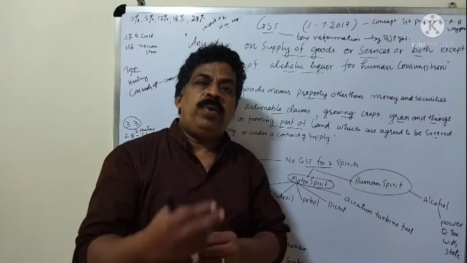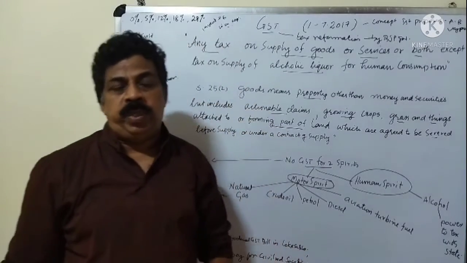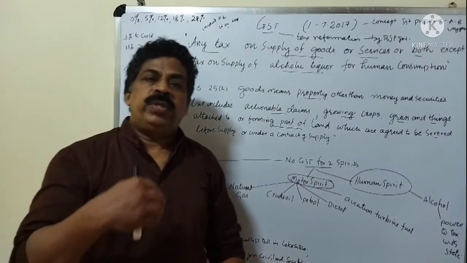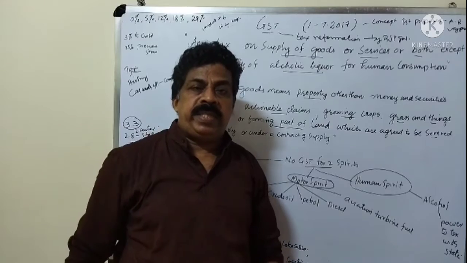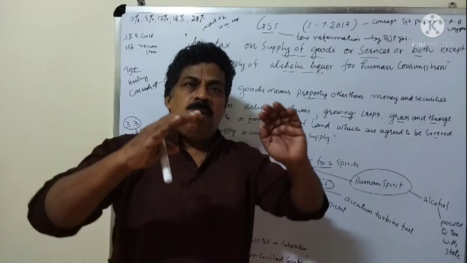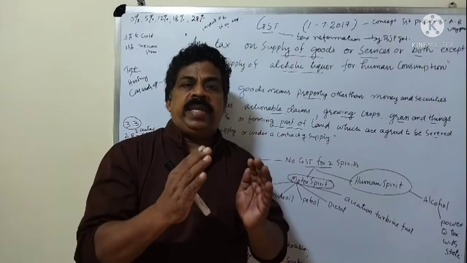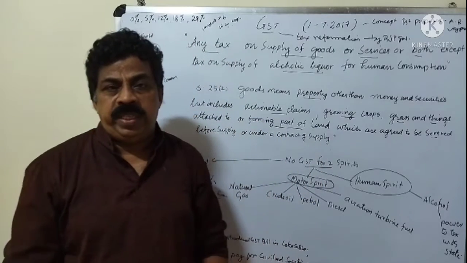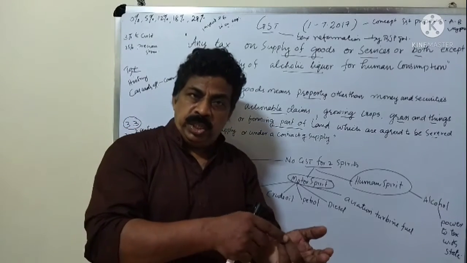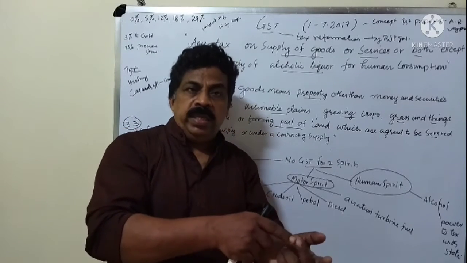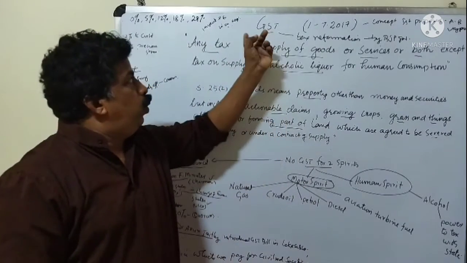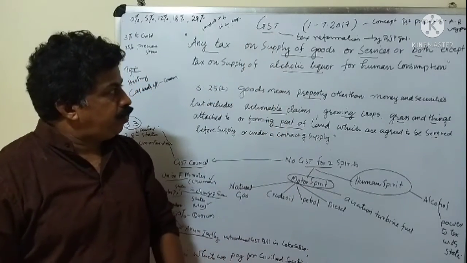At that time, they had to pay central excise duty. And in the case of service concerns, they also had to pay service tax. So for integrating all the taxes into one tax, GST came into existence. Now there is no VAT, no central excise duty, no service tax. That is one tax only, that is Goods and Service Tax.